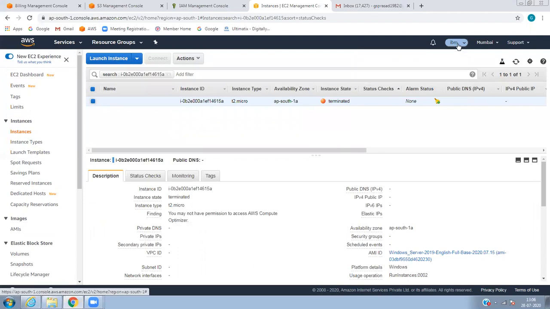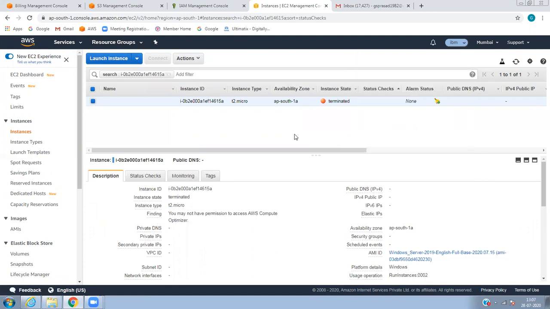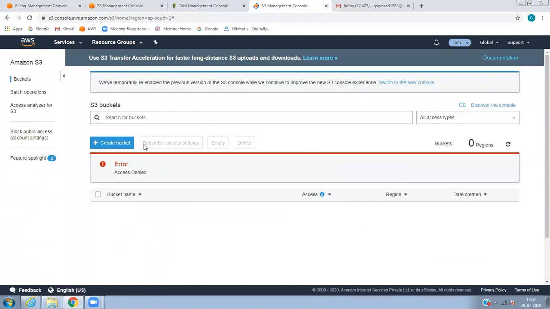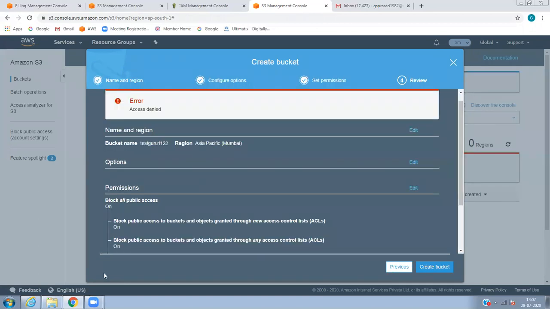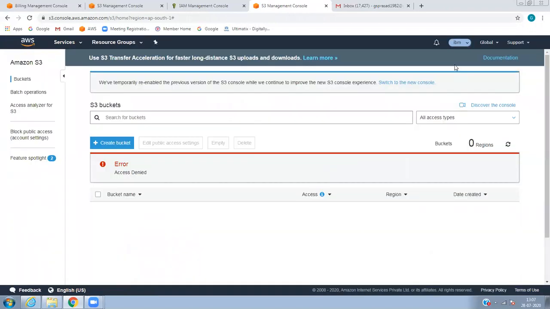And you can restrict the policy. I've given full access only to EC2, so I should not have access to S3, right? EC2 you can create and see. Let me try a bucket named test bucket, test Guru 1 2 3 4. Create bucket. I can't create it because I have not given a role to create a bucket. I have given a role that can create only EC2.